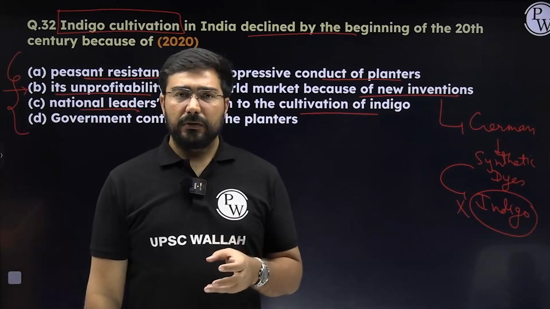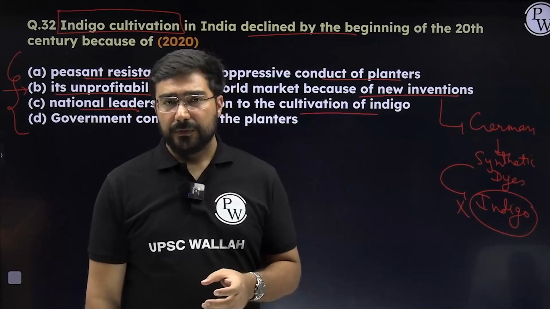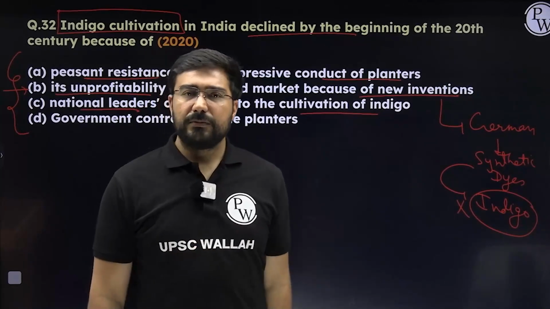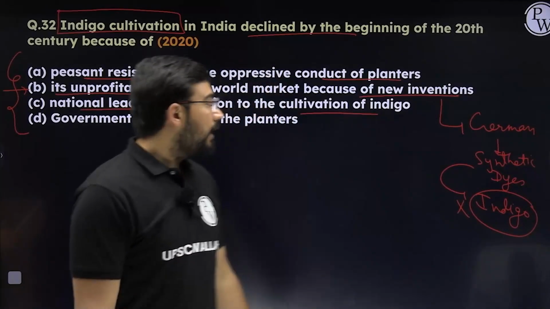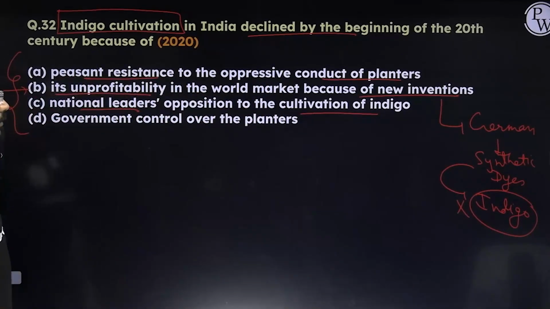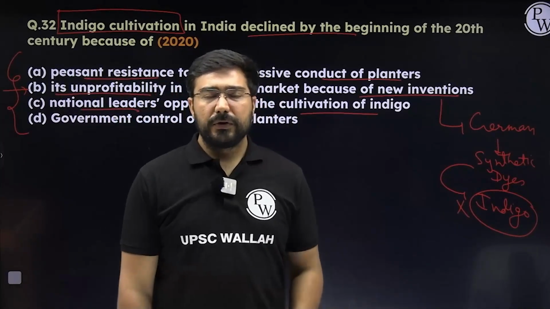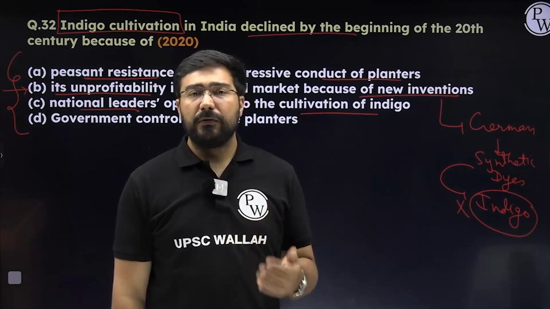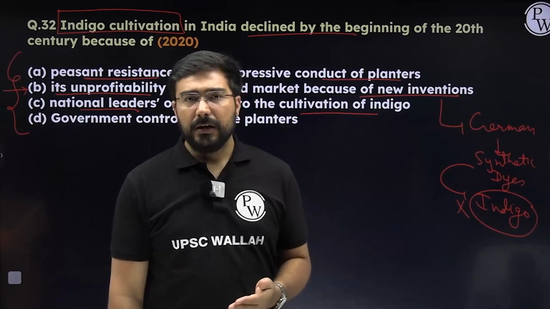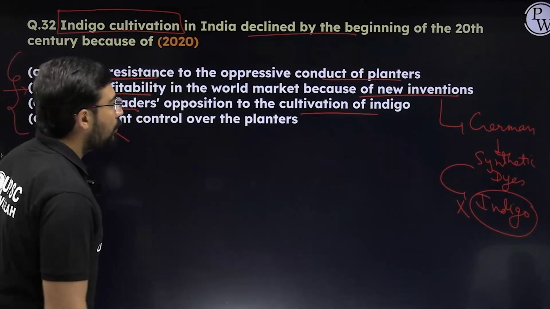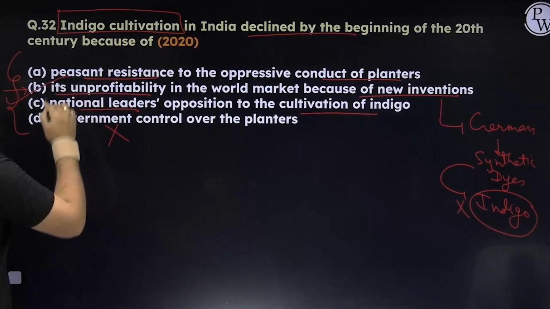Economic things work on the forces of supply and demand. It's not about Indian leaders, because planters would not leave profit just because of a few national leaders. And the last one, government control over the planters, doesn't make any sense. In fact, all the laws created by the British government were for the benefit of these planters, right? D is absolutely incorrect. But the most authentic answer is going to be B.